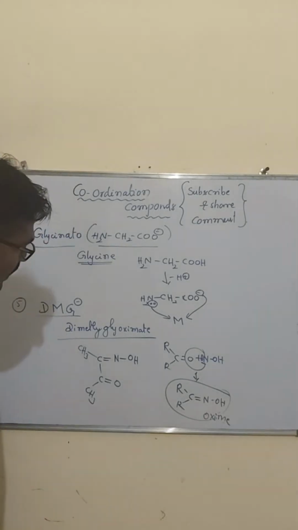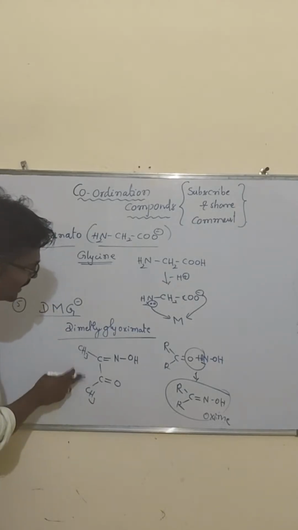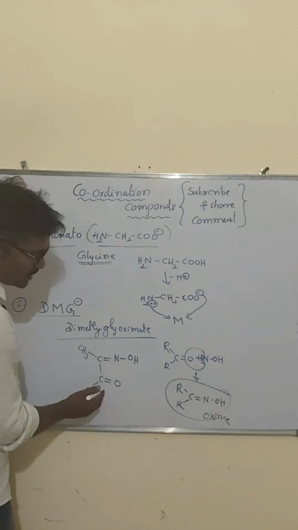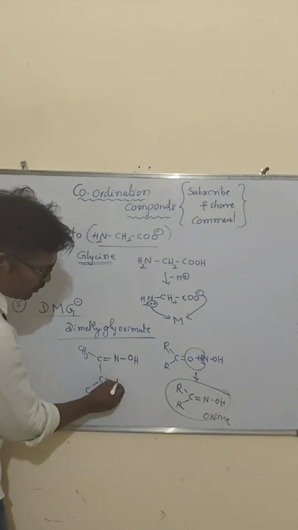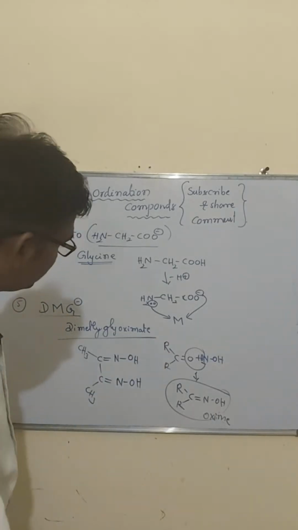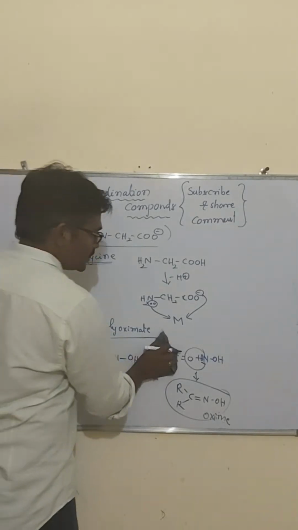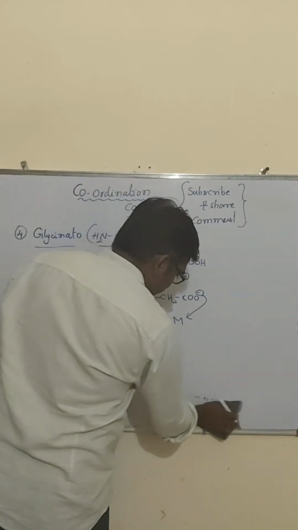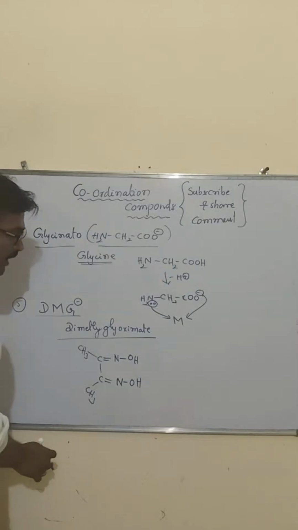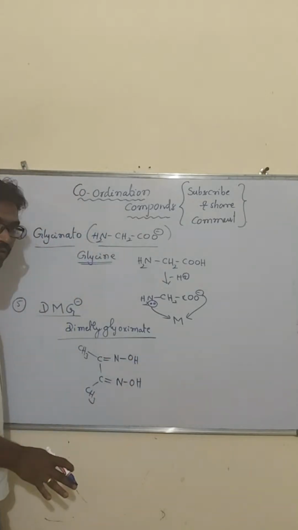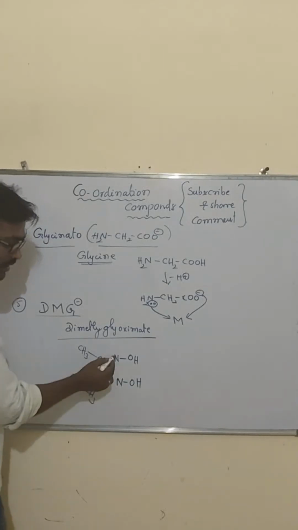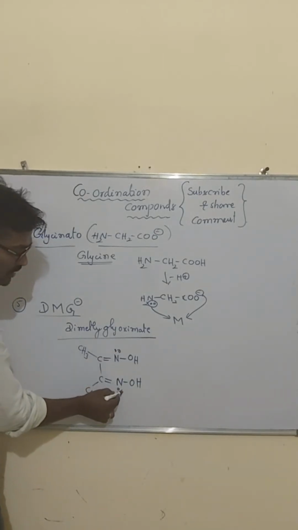Sir, here dimethyl glyoxime. So look, in the place of O, N bond OH you can get. Understand all of you? This is the original structure. From this, if you remove the hydrogen atoms, a negative charge can form, or otherwise the lone pair of electrons are there.